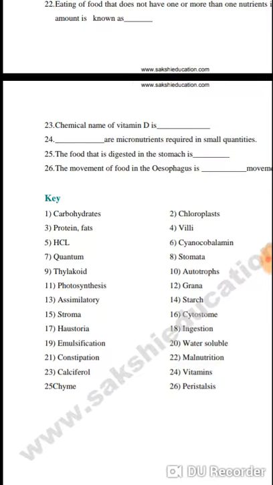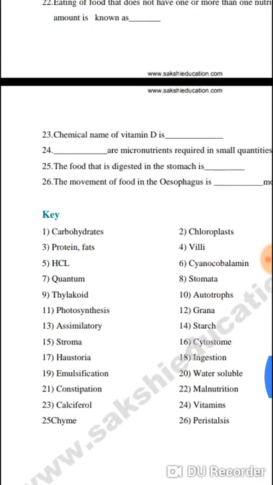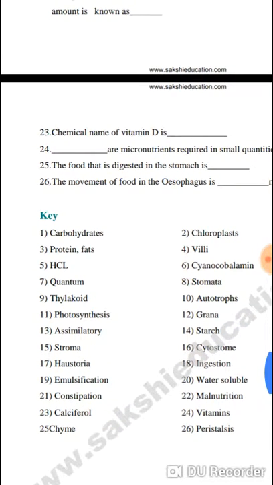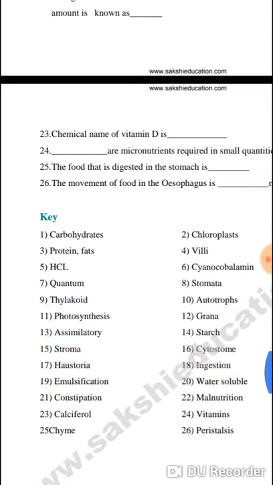Vitamins are micronutrients required in small quantities.